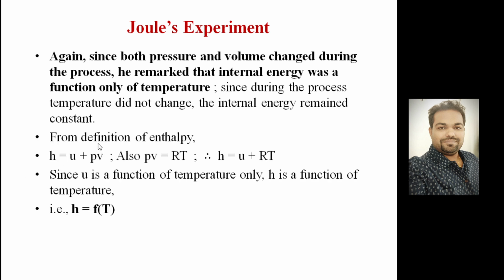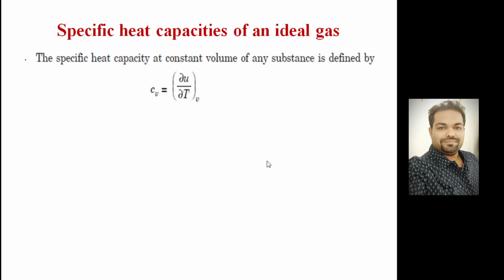Right, and finally, as enthalpy is U plus RT, as already it has been proved that internal energy depends on temperature, so enthalpy is also a function of temperature for a perfect gas. Clear? Now come to the specific heat capacities of ideal gas. Specific heat capacity at constant volume is defined as change in internal energy divided by the change in temperature when volume is constant, that's known as Cv. So Cv is equal to ∂U/∂T keeping volume constant.